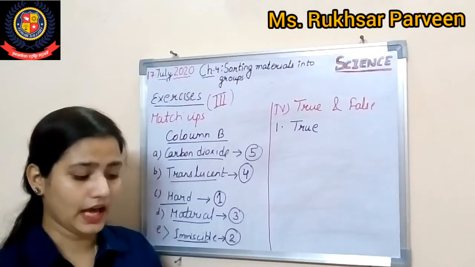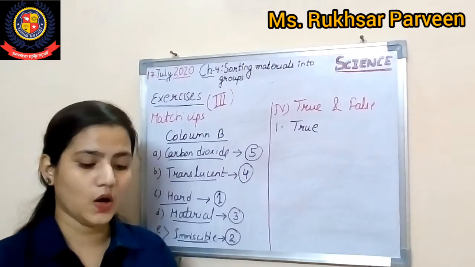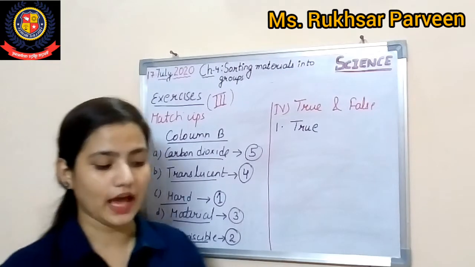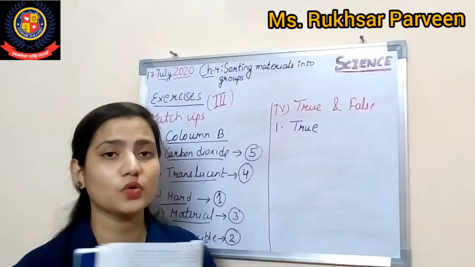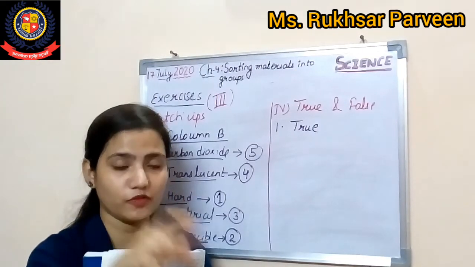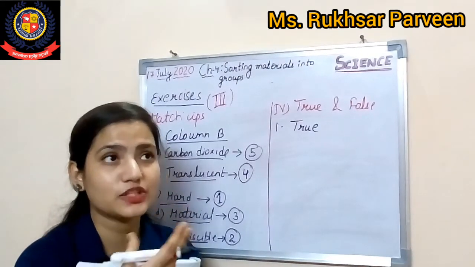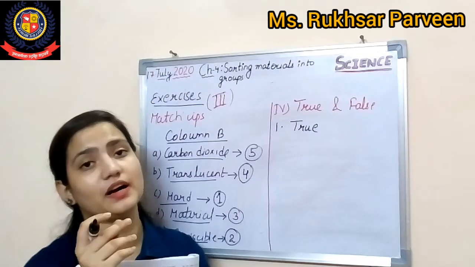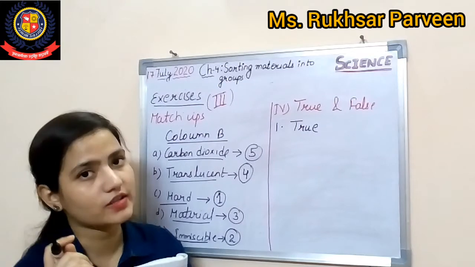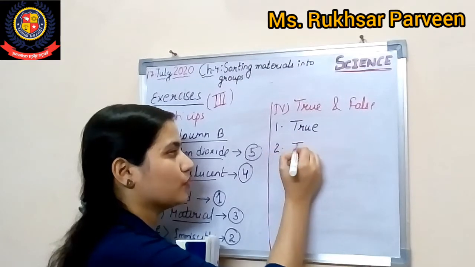Okay, natural water contains dissolved carbon dioxide which helps in the respiration of fishes, as it is written here. Basically the carbon dioxide which is present in your water helps in the respiration of the fishes. Yes, basically the oxygen present in the water is given to the fishes. So the answer would be definitely true.